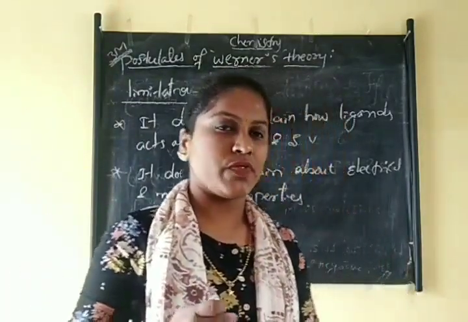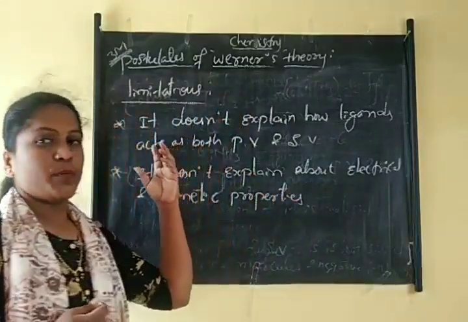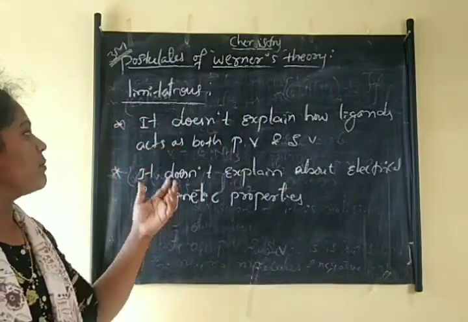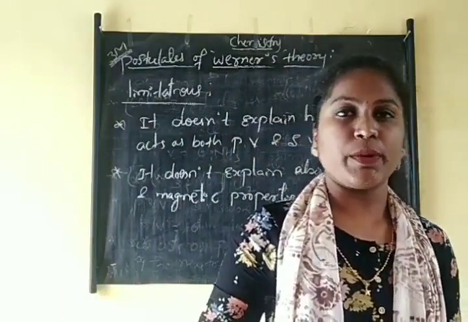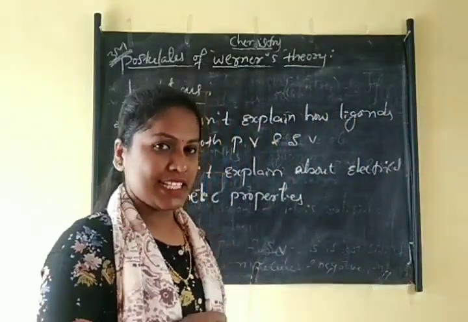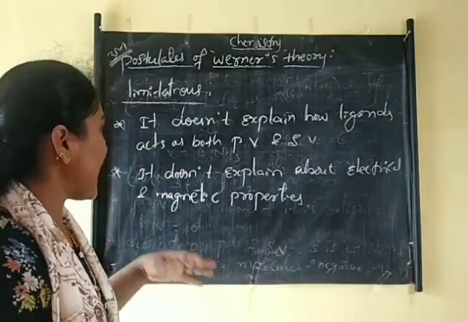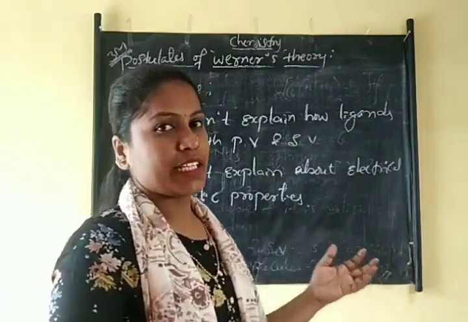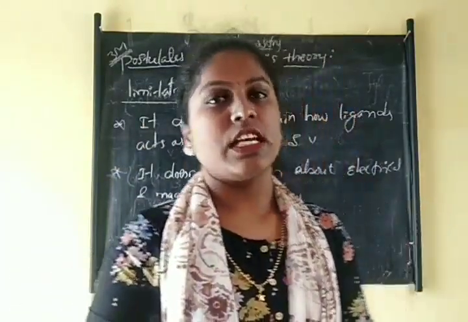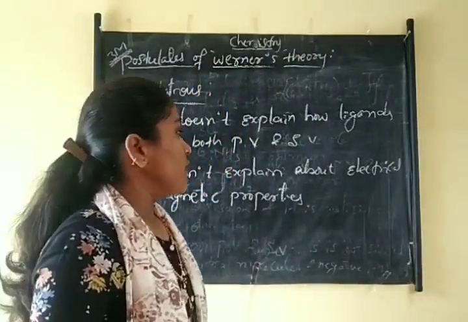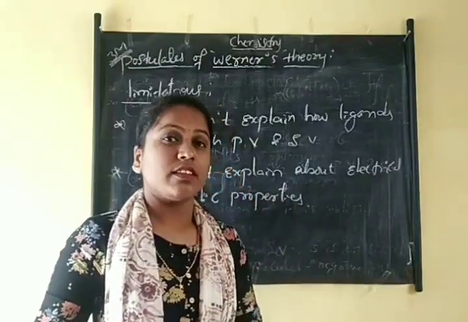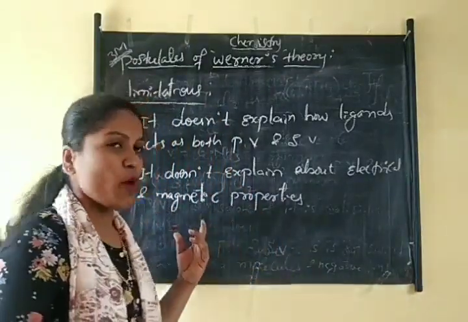Okay, so in the previous part we saw the postulates and these are the limitations. In limitations, it does not explain how some of the ligands act as both primary and secondary valency, and it also does not explain the electrical and magnetic properties of the complexes. Okay, yes. So in the next video, we will see the valence bond theory.